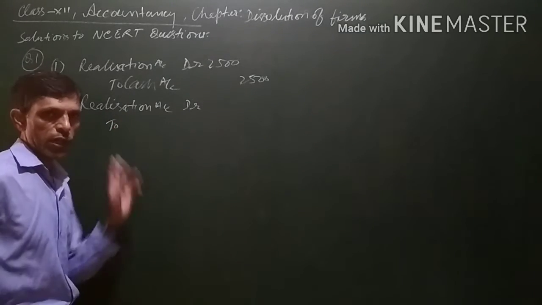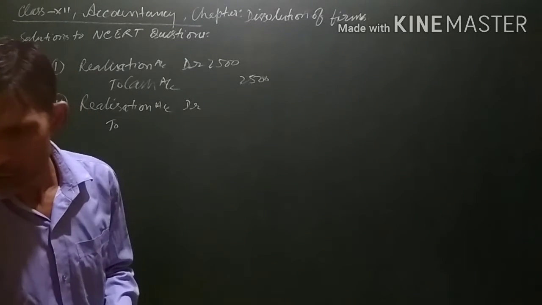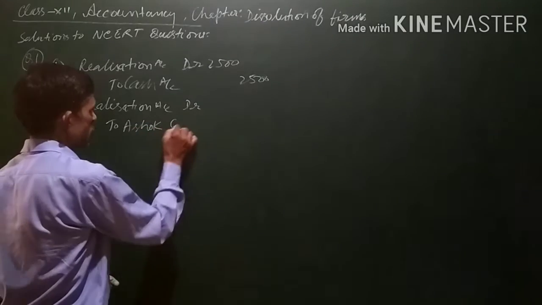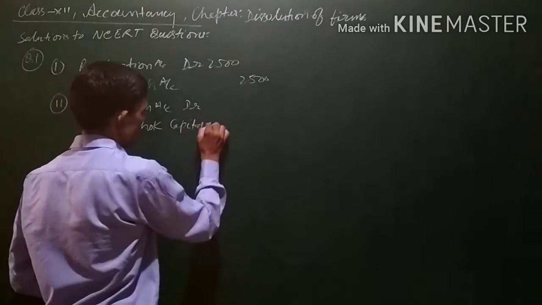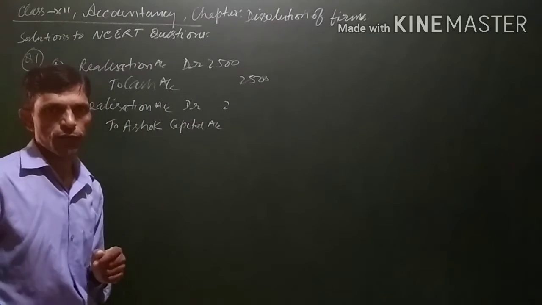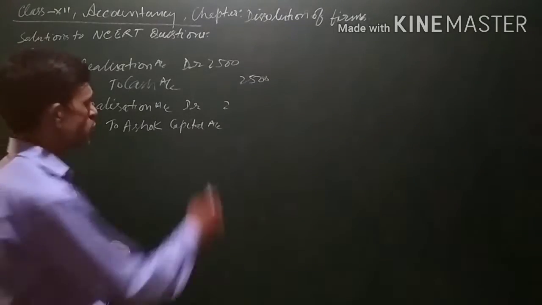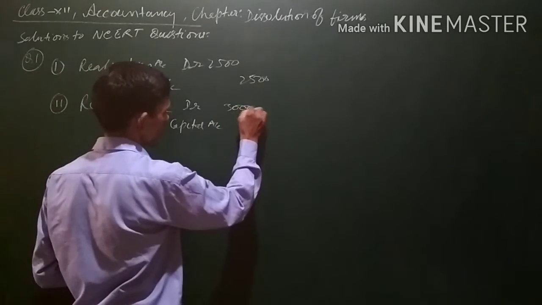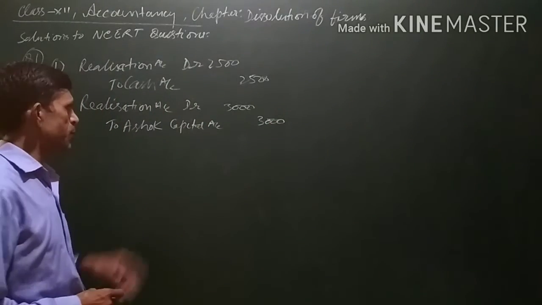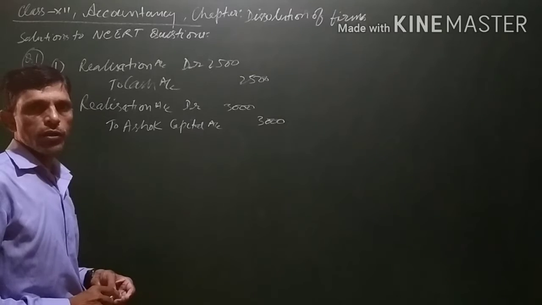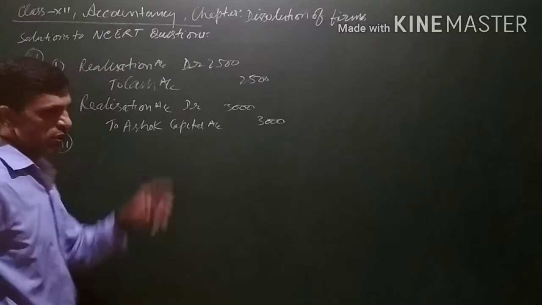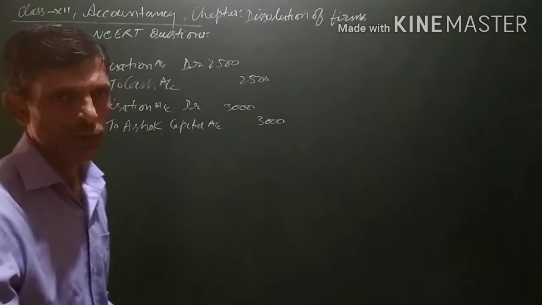So the concerned partner's capital account, that is Ashok capital account, will be credited. Means the partner will be given credit for the expenses of the firm which he has paid. The amount is 3,000. Being expenses on realization paid by the partner on behalf of the firm. So this will be the general entry, and the narration will be expenses of realization paid by one of the partners.